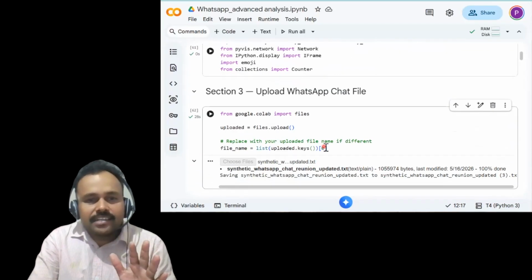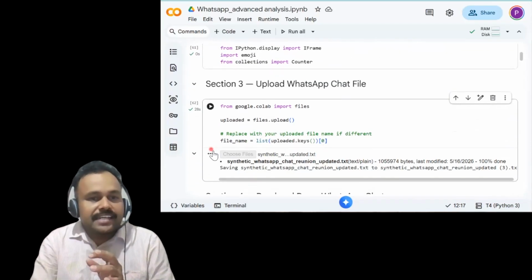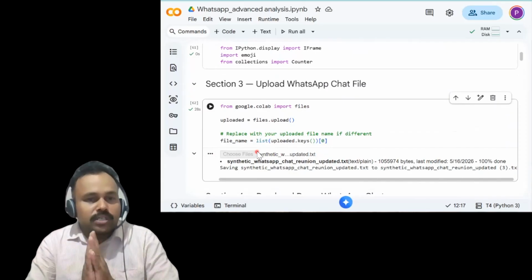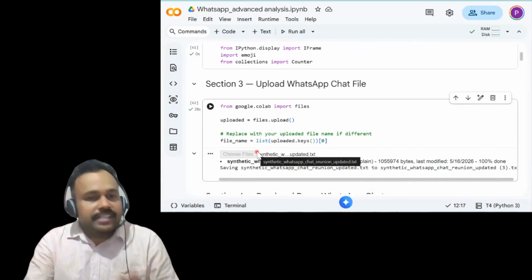After that we uploaded this data. The data is outside, so I have selected the file and uploaded it. This data is in the Python Colab now.